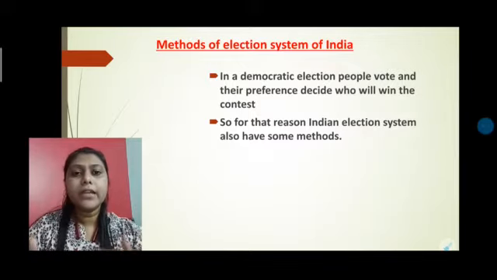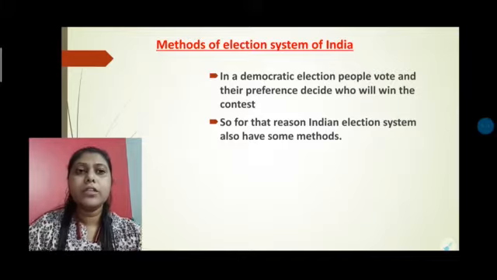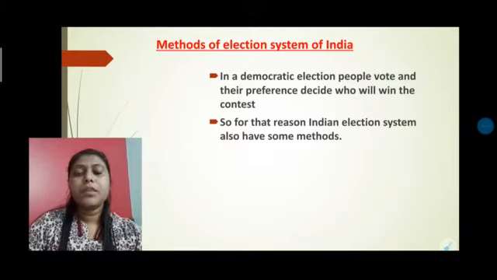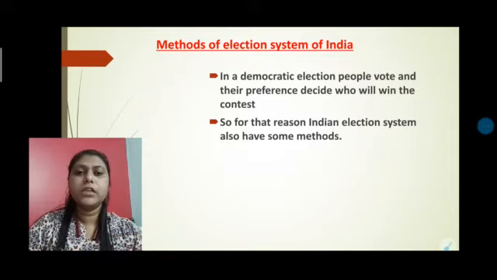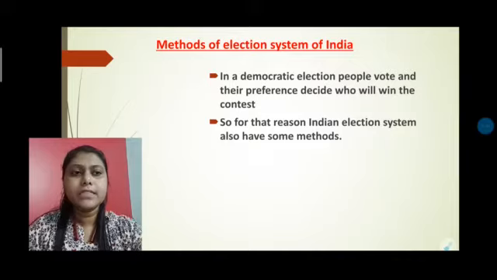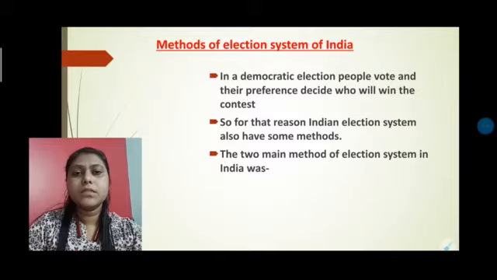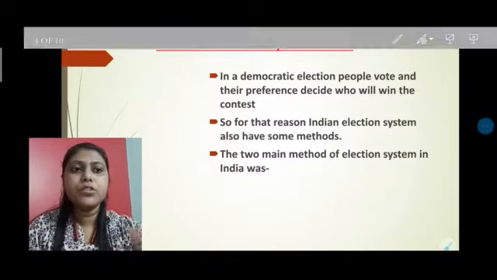It's not like randomly going and giving the vote, and after counting, someone just takes charge of the responsibilities of our country. There are some methods, some procedures or steps, by which the counting of votes, the choosing of representatives and the making of government are done. There are a lot of election system methods, but among them two methods are very important, the main two methods.